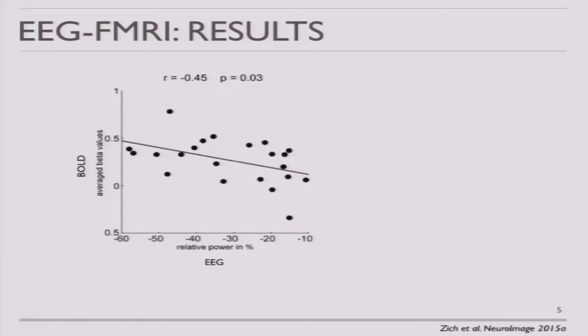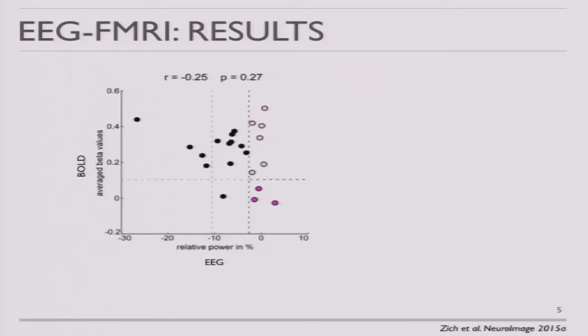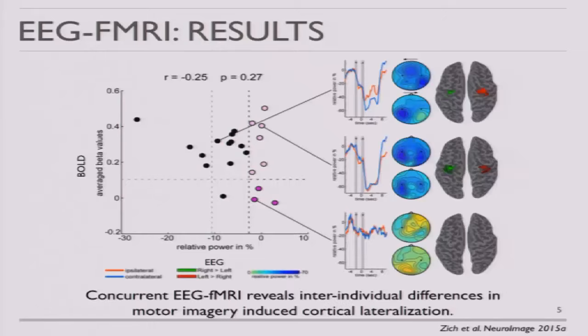However, if we have a look at the lateralization, the pattern gets a bit more complex. We do not see a significant correlation, but what we could find is basically several subgroups of participants. And if we have a look at one participant of each of those subgroups, we see at the top a very standard participant, I would say. So we have a normal modulation of event-related desynchronization and also a lateralization of event-related desynchronization here. And we also have a lateralized MRI activity pattern.